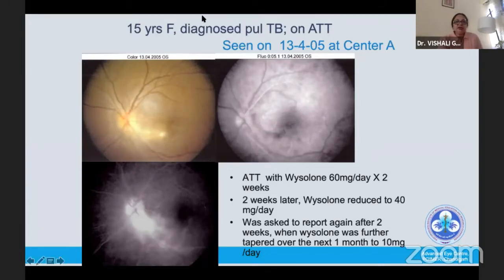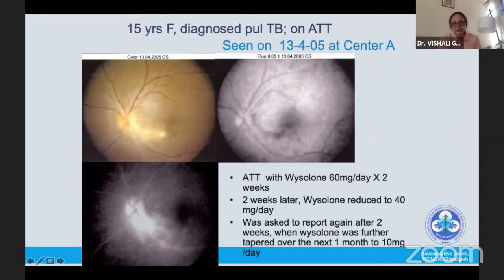Now, this is a very interesting case of a 15-year-old girl. She was initially diagnosed as pulmonary TB and treated on anti-TB treatment. While on anti-TB treatment, she complained of blurred vision and went to some Center A in New Delhi. The patient was seen. These are the pictures which were taken at that center. So she was told that she has tuberculosis in the eye.